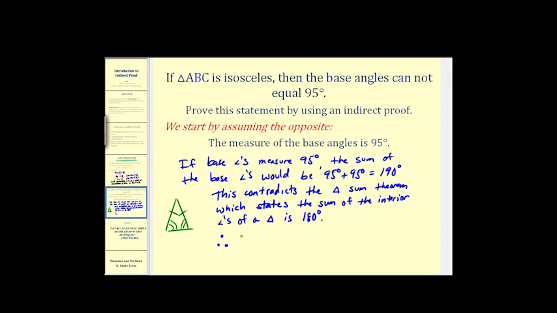Therefore, we can conclude that the sum of the base angles of an isosceles triangle cannot equal 95 degrees. And we have our indirect proof. So I know these examples are pretty basic, but hopefully it gives you an idea of the format of indirect proof.